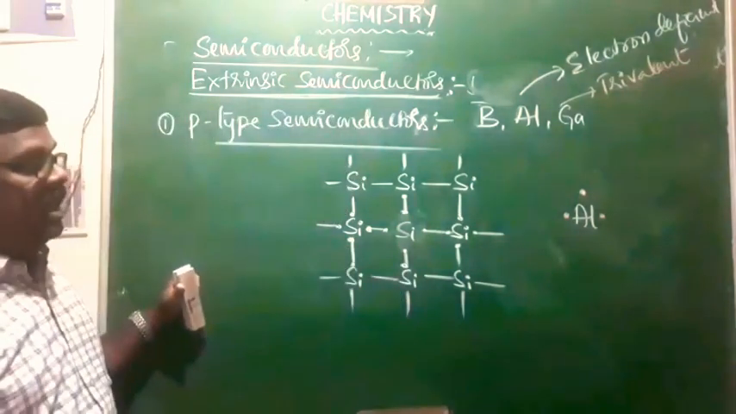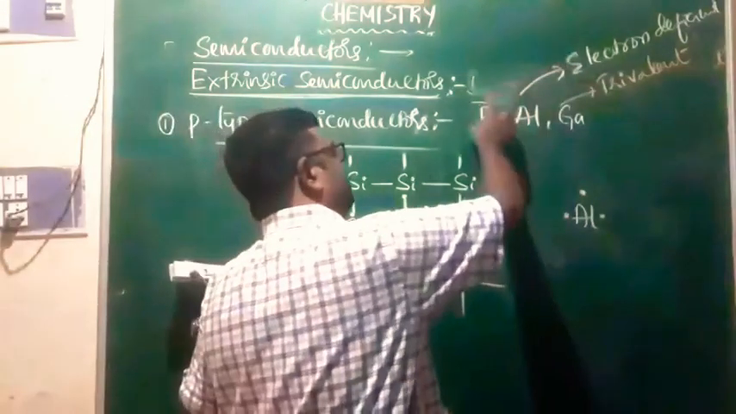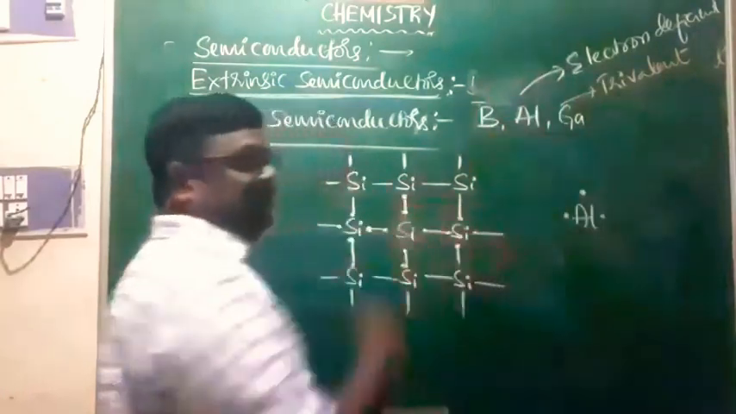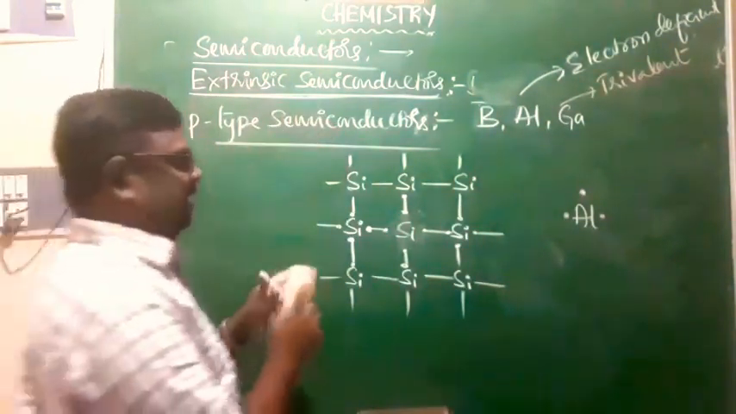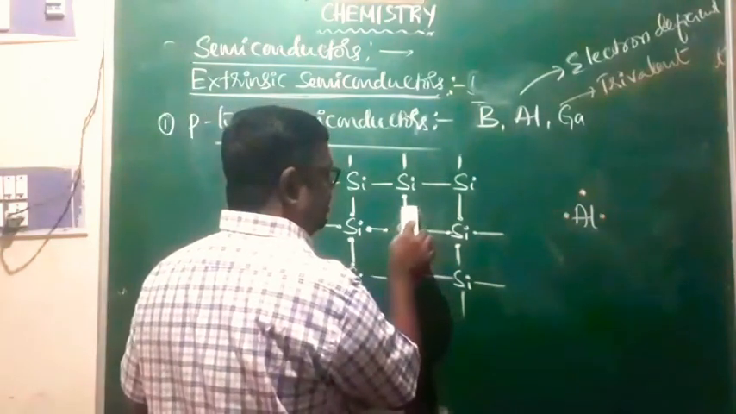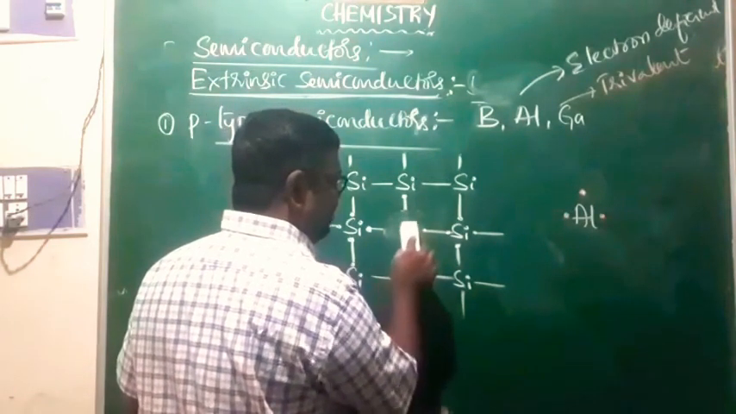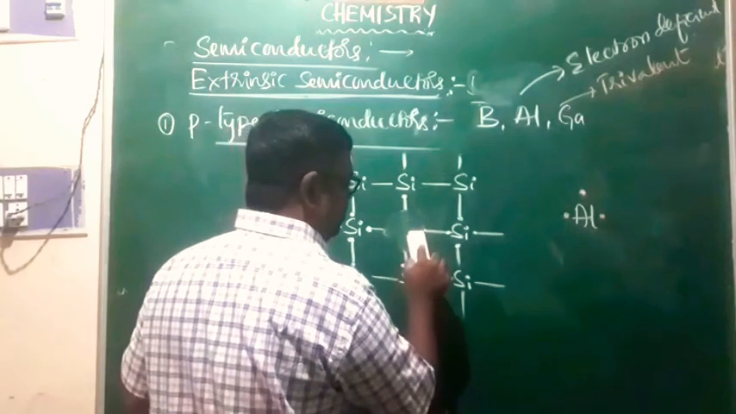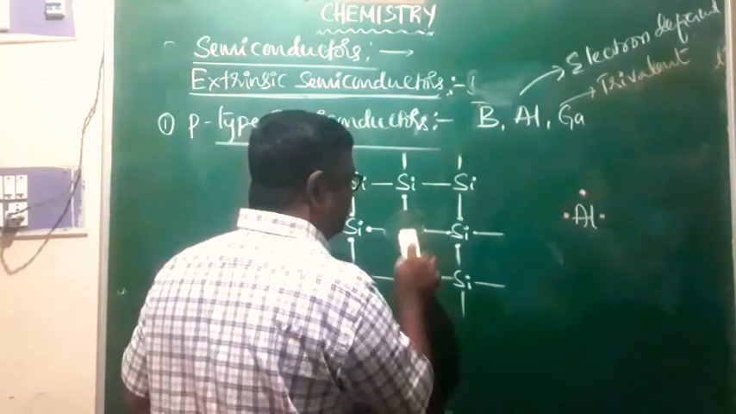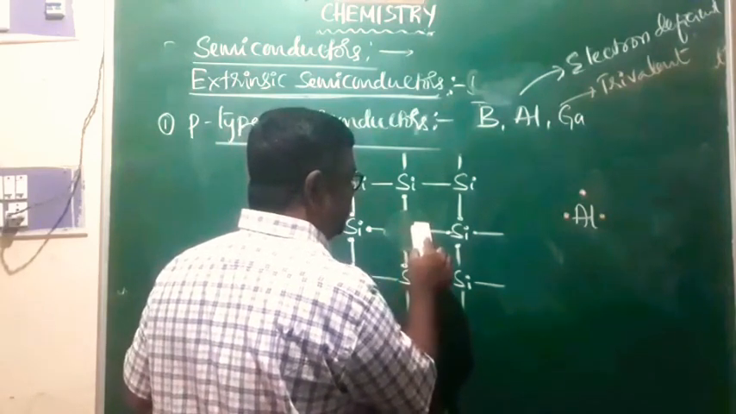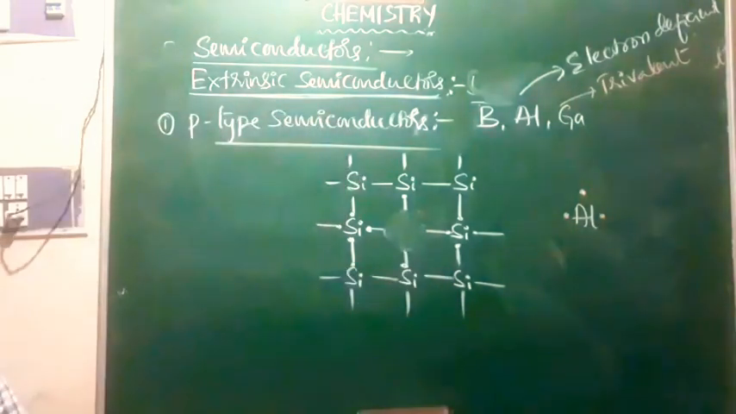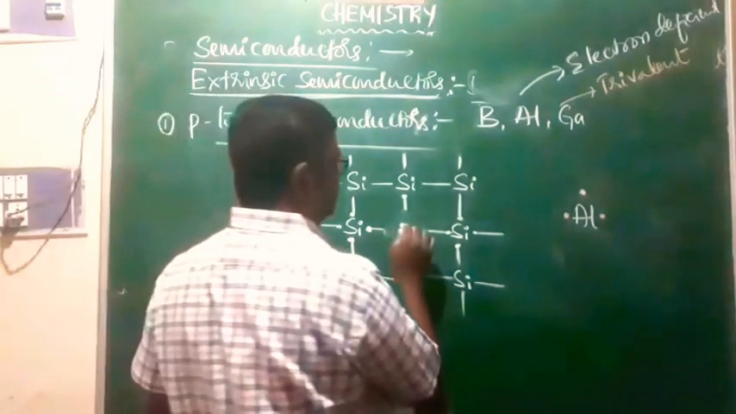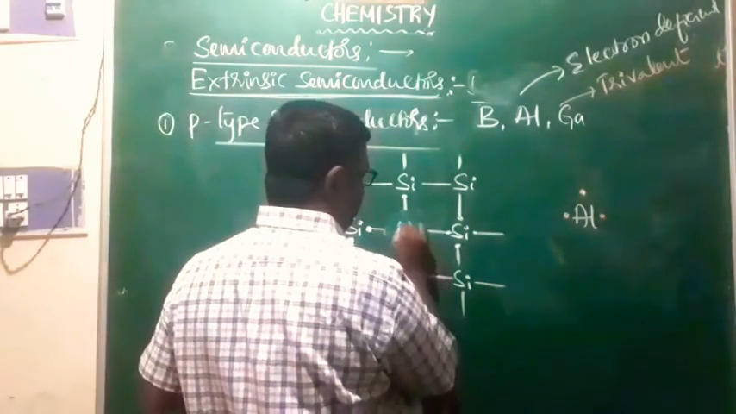Now, if I add either boron or aluminum or gallium, any one sample, to this silicon, see what happens. This silicon is replaced by aluminum. As I said, silicon will be removed along with its 4 electrons, right? Now in the place of silicon, we have aluminum.